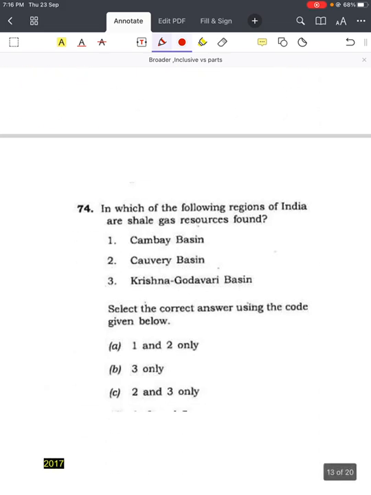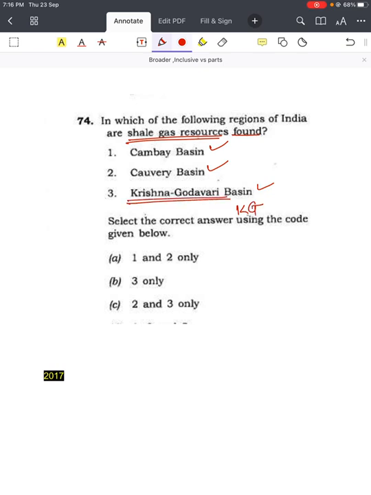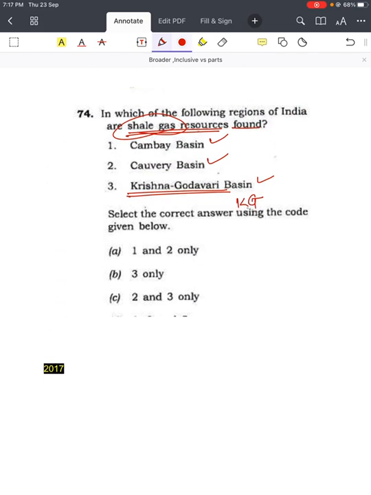Next question. Same question paper. In which of the following regions of India are shale gas resources found? Cambay Basin, Kaveri Basin, Krishna-Godavari Basin. Most of the people are aware that in the Krishna-Godavari Basin these shale gas resources are found. So it is 1, 2 and 3.